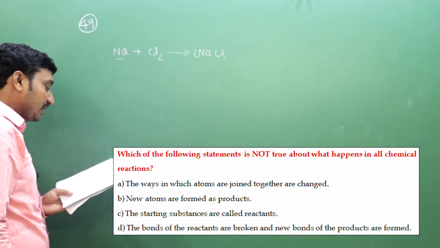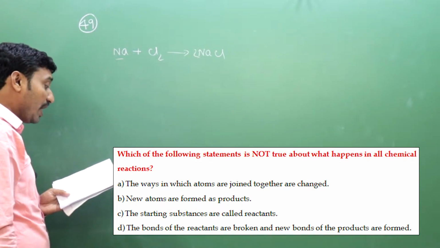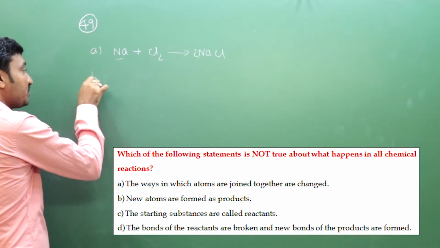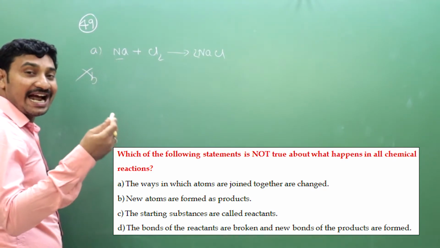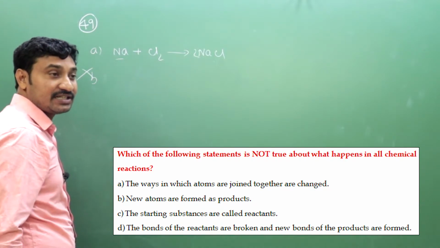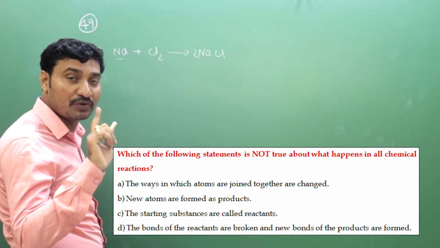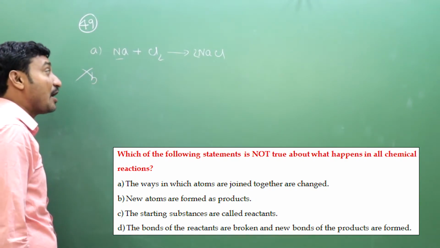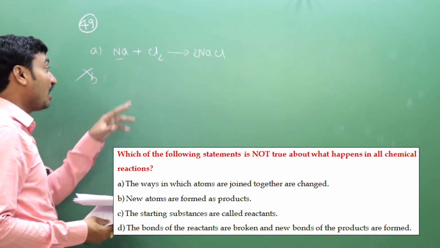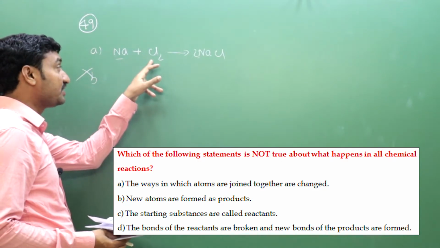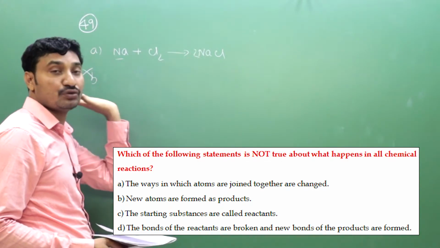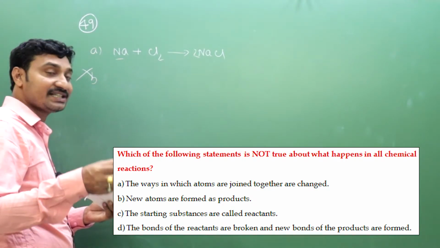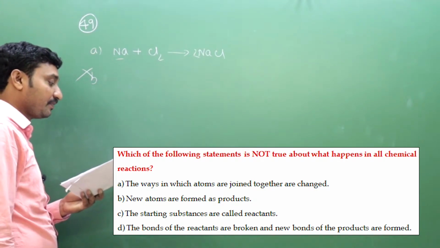Option B, new atoms are formed as products. This is a wrong statement. What atoms are present in the reactants, the same atoms only are present in the product also. No new atoms are formed. So that's why option B is correct. In the reactants, sodium and chlorine are present. In the product also the same atoms are present, sodium and chlorine. No new atoms are formed. Hence option B is a wrong statement.